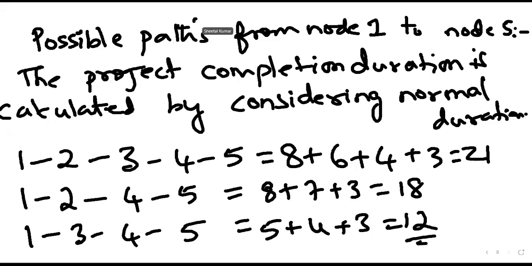So the same way you determine the project completion duration. Now, what should be the project completion duration? Should it be the minimum value? Sir, maximum. Yes, the maximum has to be considered. That is 21. That's right.